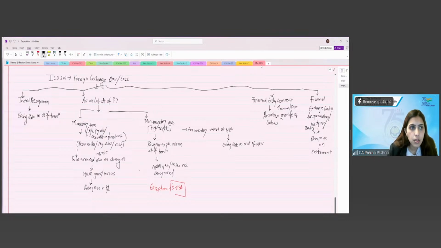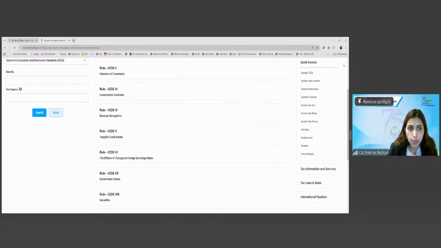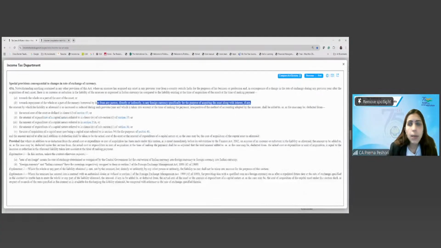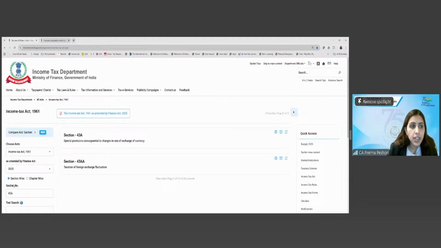Okay. So this completes your ICDS 6. Fine. So see, we have done the ICDS 6 also. Now we are only left with ICDS 3, which we will do in the last lecture on the PGBP that we have. Okay. Now going back to where we had started, which was section 43.